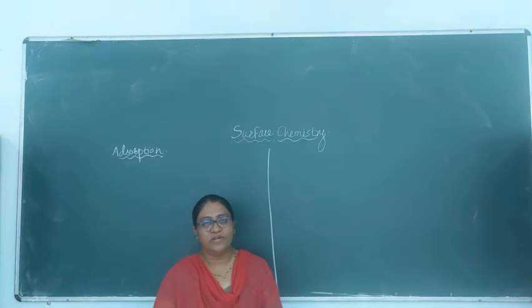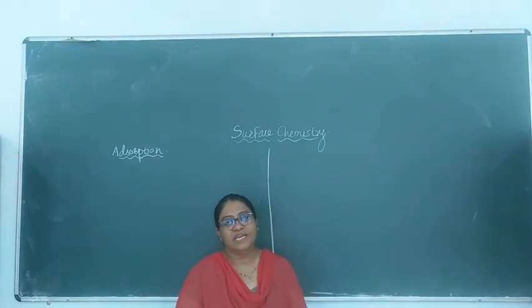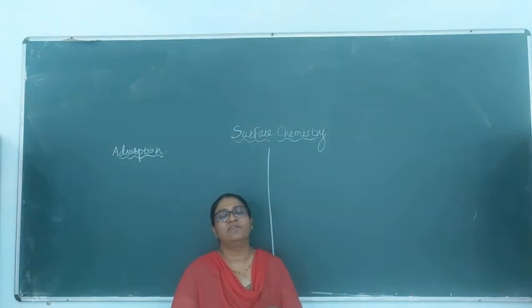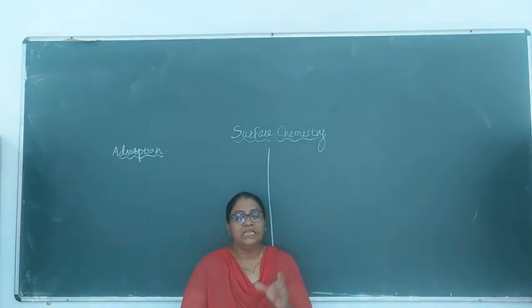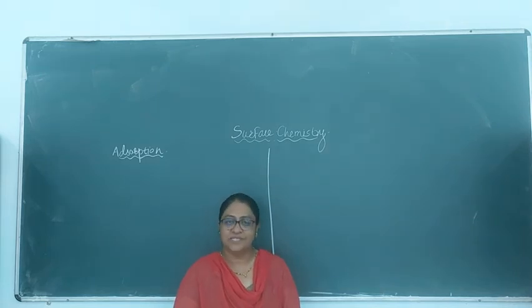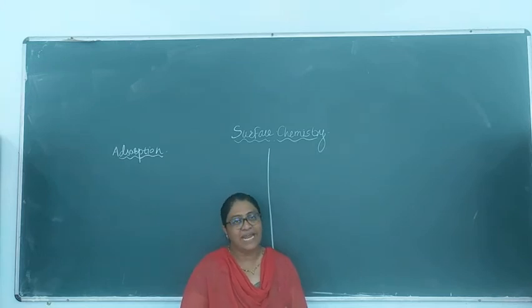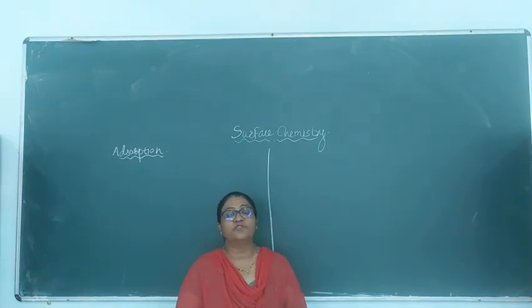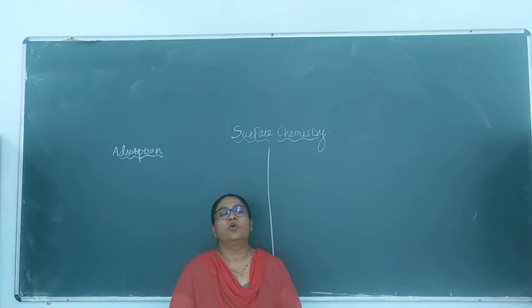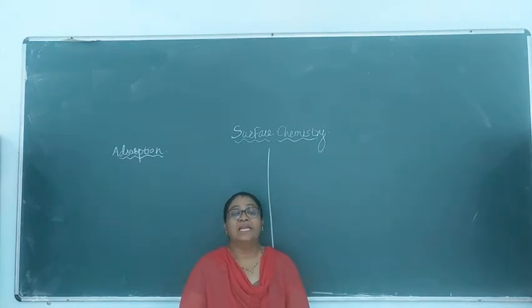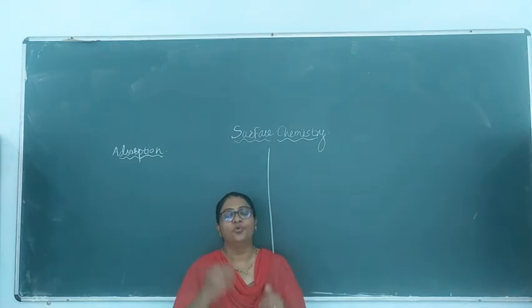Then we had seen the types of adsorption. Two types are there, the physical adsorption and the chemical adsorption, which is also called chemisorption. This classification is done on the basis of the types of the forces which are formed between the adsorbent and the adsorbate. The adsorbent is the substance on whose surface adsorption takes place, and the substance which adsorbs or collects on the surface of the other is called the adsorbate. And the types of the forces in between these two is the basis of classification.